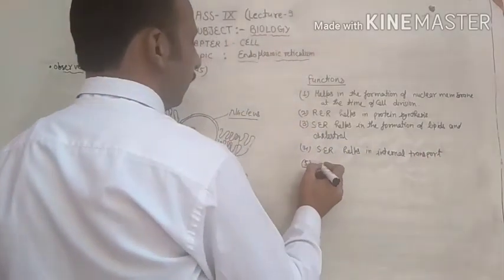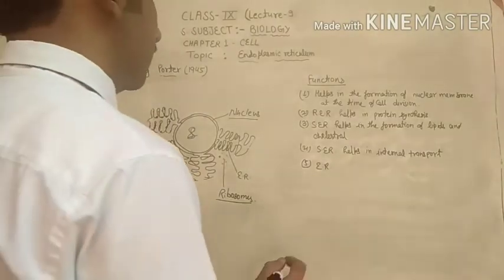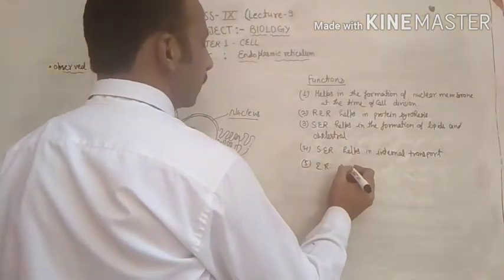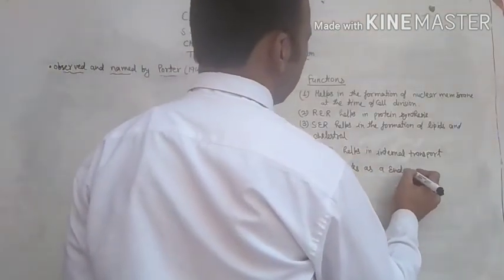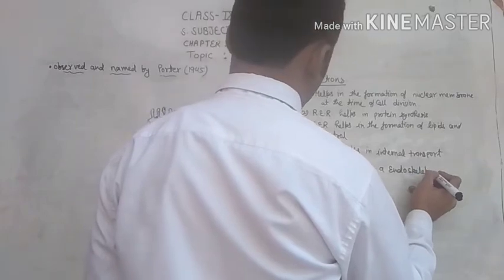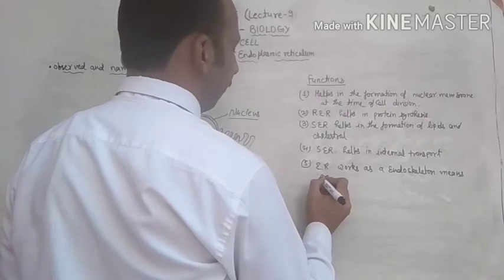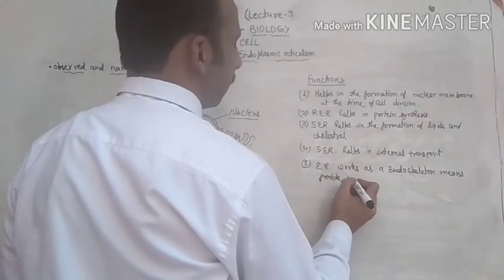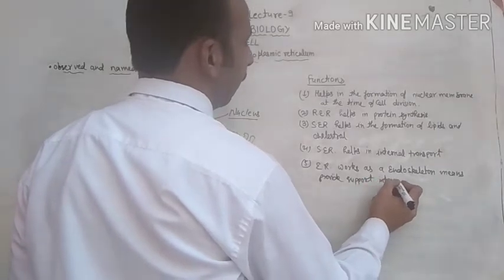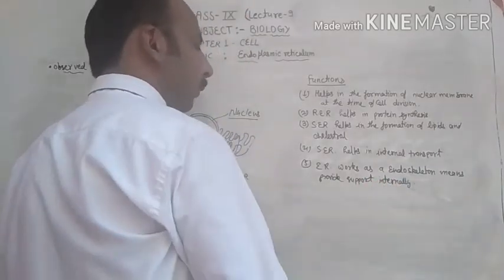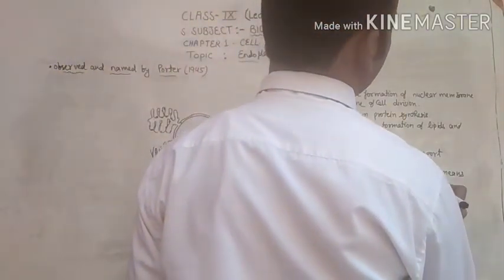Next, ER, smooth and rough both. ER, endoplasmic reticulum, works as an endoskeleton, means provide support internally to the cell. You can add here, to the cell.